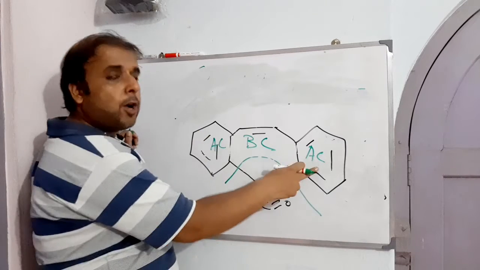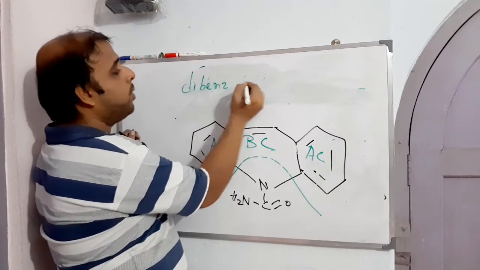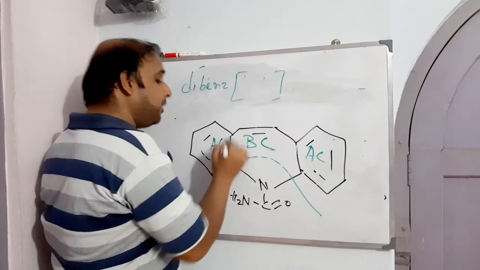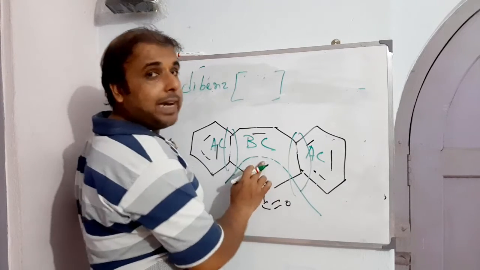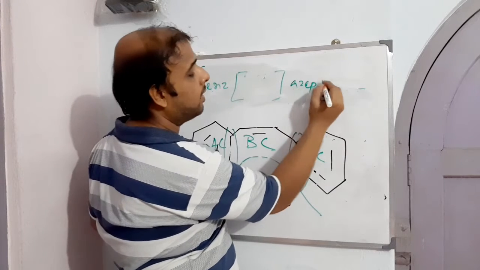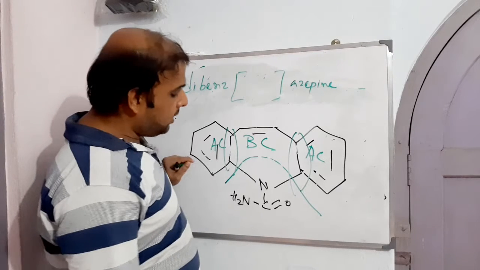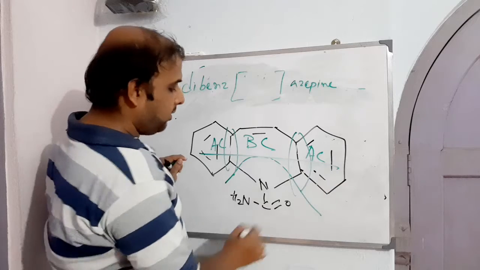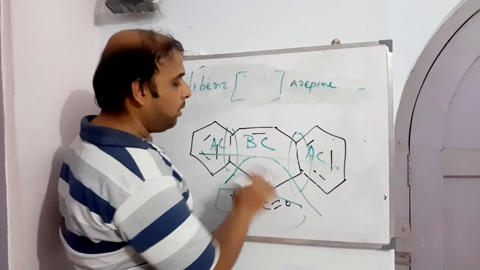So we have two attached components, they are found to be similar, right? So likewise, this is dibenz, right? Okay. We have to put something in between the attached component and the base component, right? What is that? The fusion area, right? So this is the base component, it has to be followed: dibenz followed by the base component, that is azepine. Dibenzazepine, right? Okay. So we are dealing with this, right? Up till now we are done with this, right?